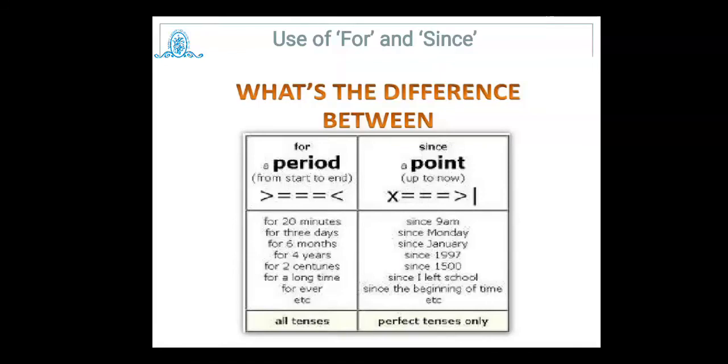For is used when we are going to mention a specific period or specific time. So it can be applicable in all tenses. Here we can say that the person runs for 20 minutes, or he does his journey for 3 days. Like that, we can form sentences using for in any tense. But in the case of since, we have to use perfect tenses.